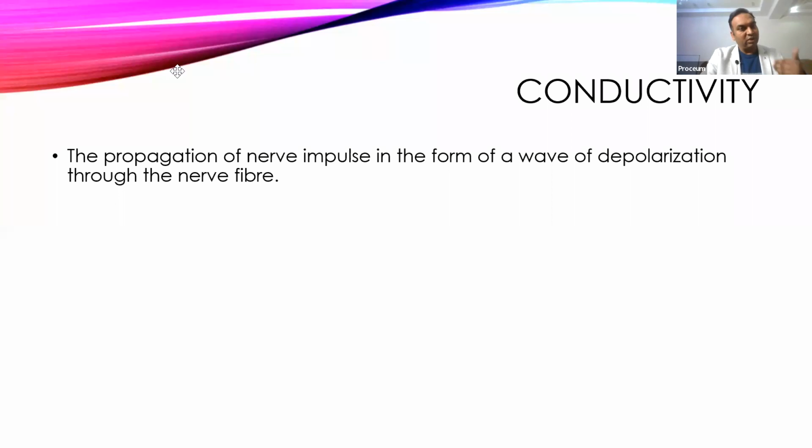Now we'll come to the conductivity of the nerve. Transport of the action potential from one part of the nerve fiber to the other part, or conduction of the depolarization from one part of the nerve fiber to the other, is called propagation of the nerve impulse, or conduction of nerve impulse. It is one of the important properties of the nerve which we utilize in our body, and because of that the CNS communicates with the rest of the body through this conductivity.